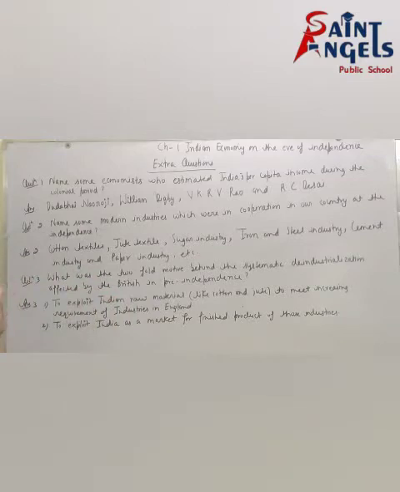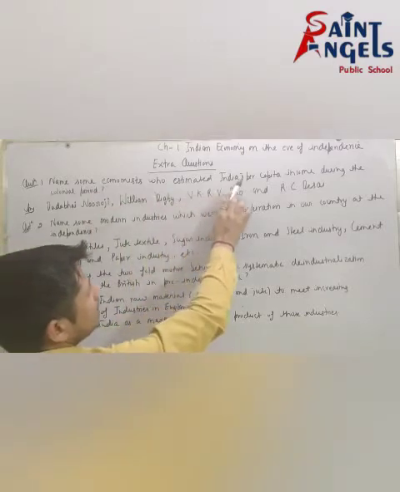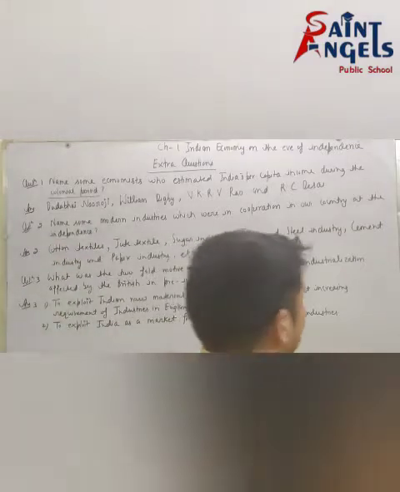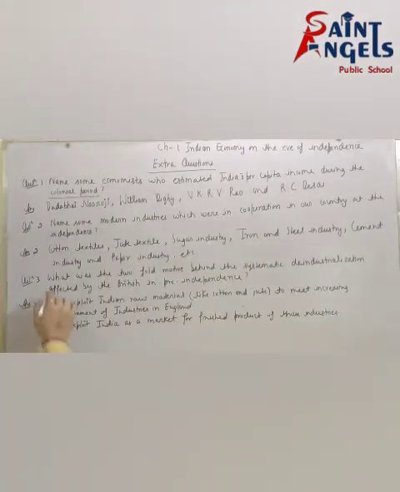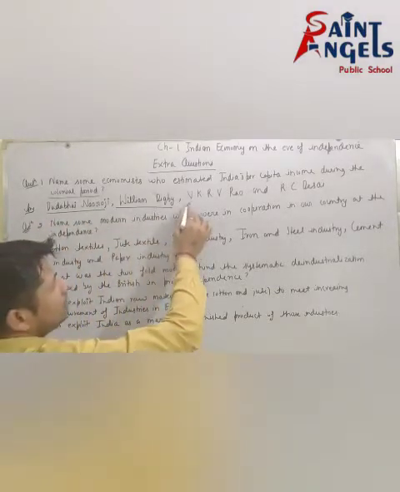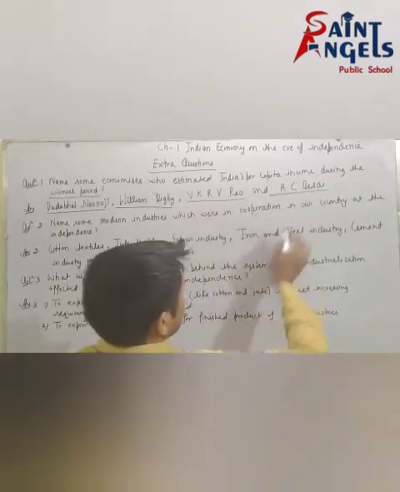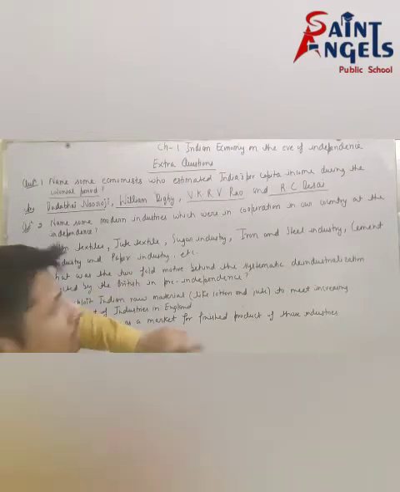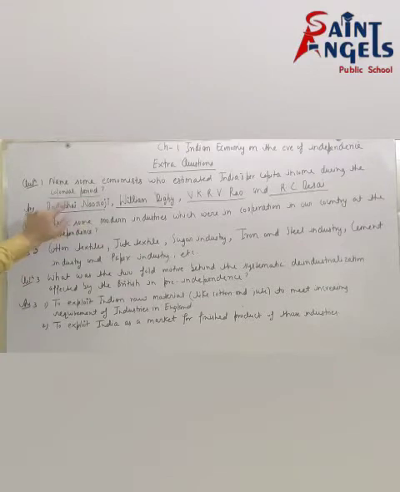See, first question here: name some economists who estimated India's per capita income during the colonial period. Colonial period means British period, you can say British rule. So the economists are Dadabhai Naoroji, William Digby, V.K.R.V. Rao and R.C. Desai. These are the economists who estimated India's per capita income during the British period. So the first question is clear.